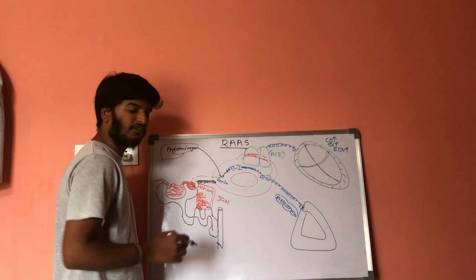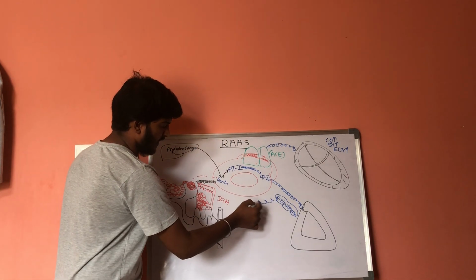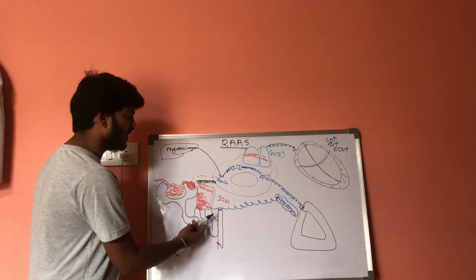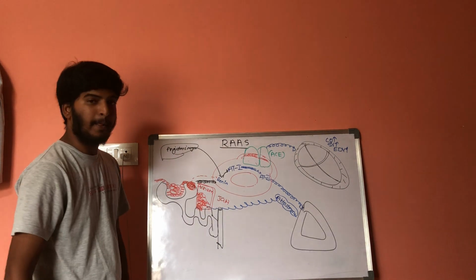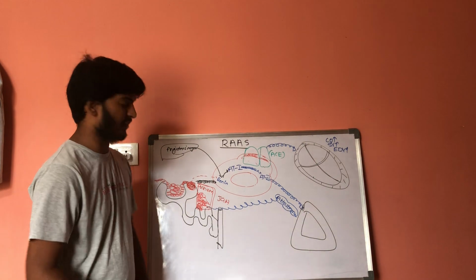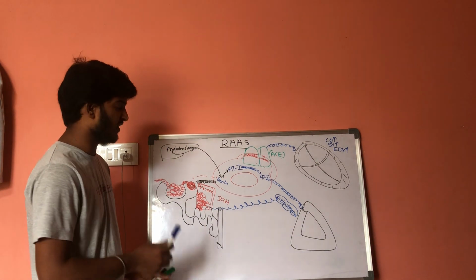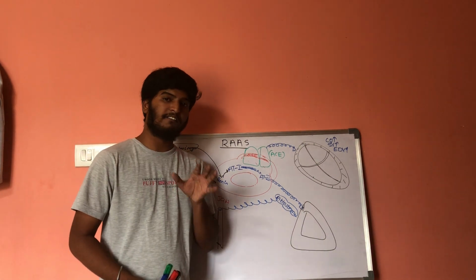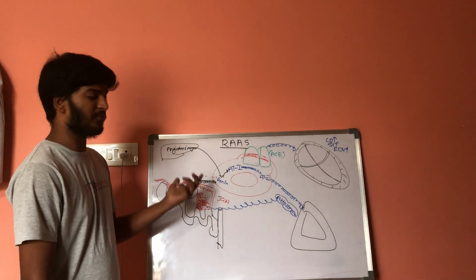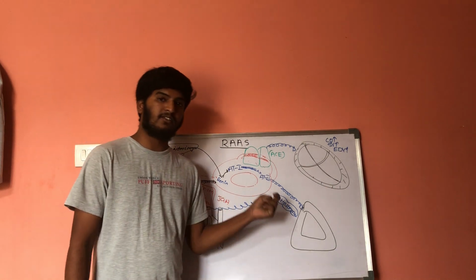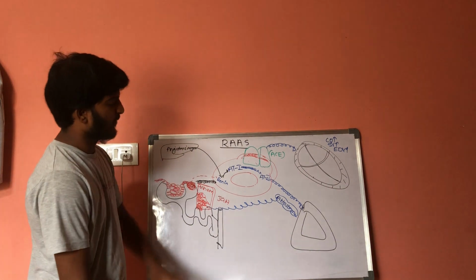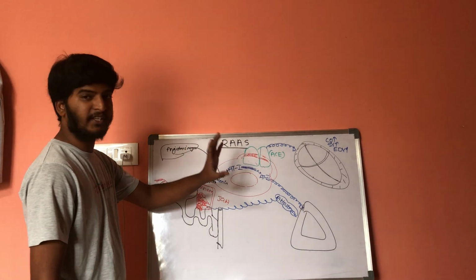Now, whatever aldosterone is formed will come towards the DCT and help in reabsorption of sodium ions. If there is an increase in reabsorption of sodium ions, the water concentration will increase. So, because of reabsorption of more water, the blood quantity inside the person who met with an accident will increase. In this way, the renin angiotensin mechanism is helpful.